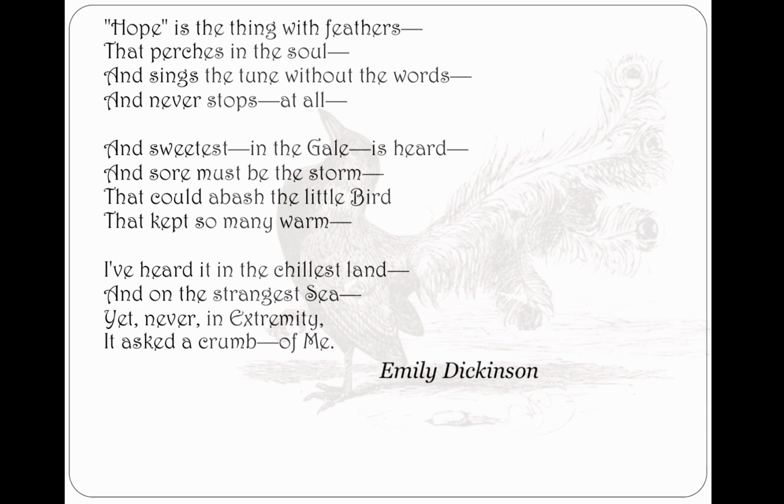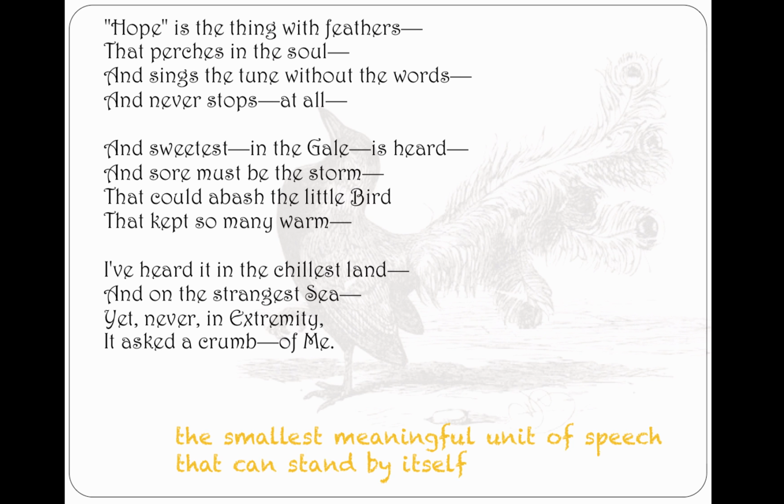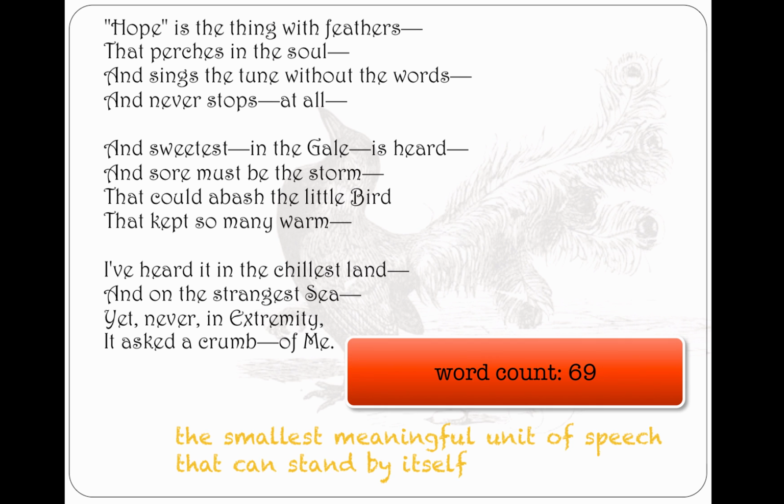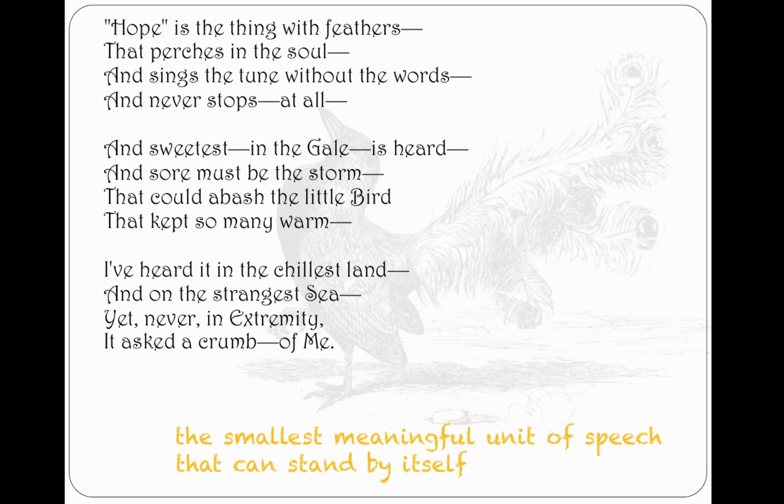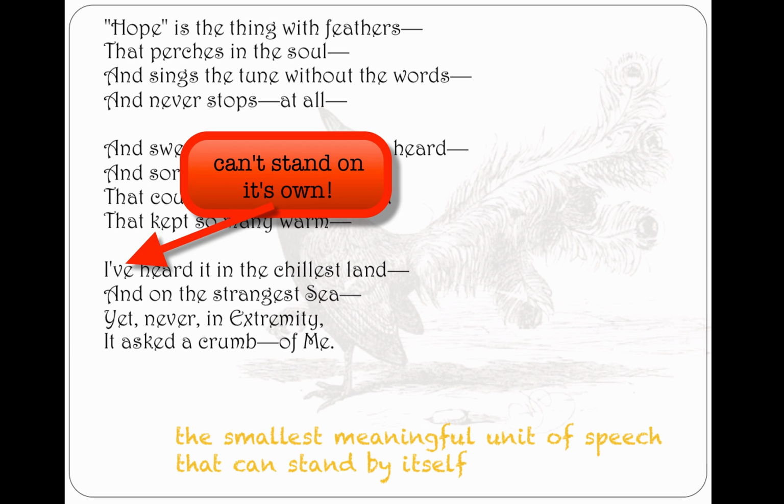Here's a poem by Emily Dickinson. "Hope is the thing with feathers that perches in the soul and sings the tune without the words and never stops at all," and so on. How many words are in this poem? Well, we can just count the forms that are separated by spaces. But now, remember, for something to count as a word, there are two conditions that have to be met. It has to be meaningful, and it has to be able to stand on its own.